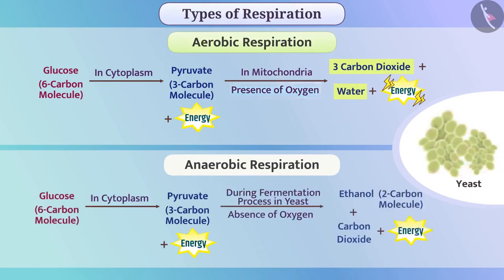Organisms such as yeast use the process called fermentation, in which pyruvate molecule is broken down into ethanol and carbon dioxide in the absence of oxygen and energy is produced. Due to formation of energy in the absence of oxygen, the respiration is anaerobic respiration.